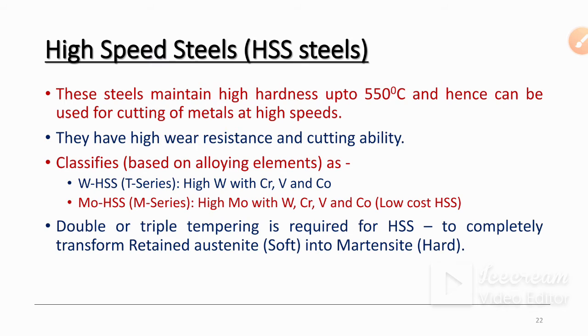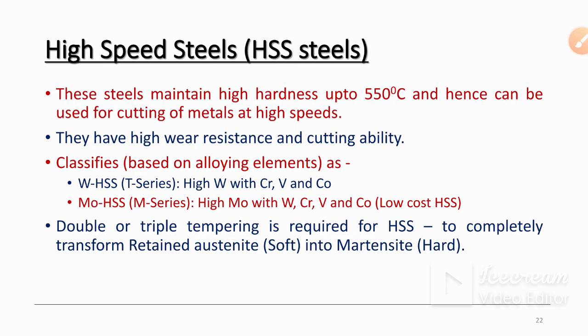Double and triple tempering is required for HSS to completely transform retained austenite, a soft material, into martensite, which is hard material. As we are making these steels for tools, the hardness of these tools must be high. You already know, if you quench austenite into martensite, there is some amount of retained austenite present.